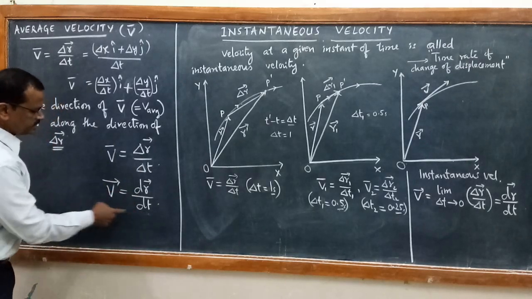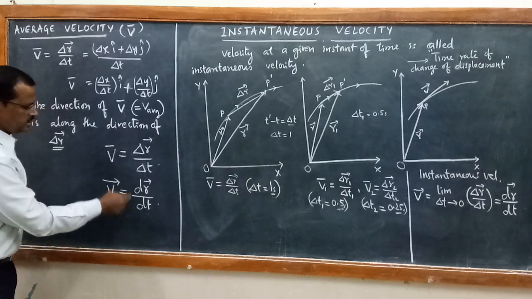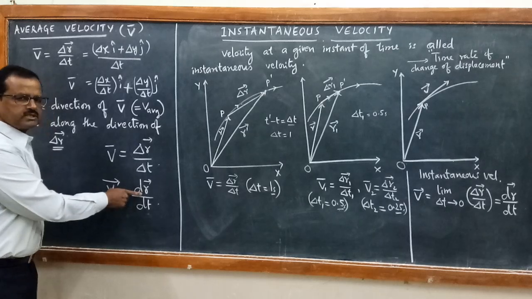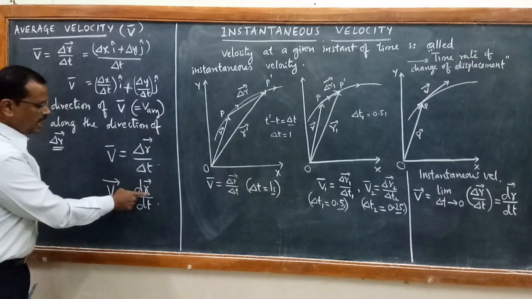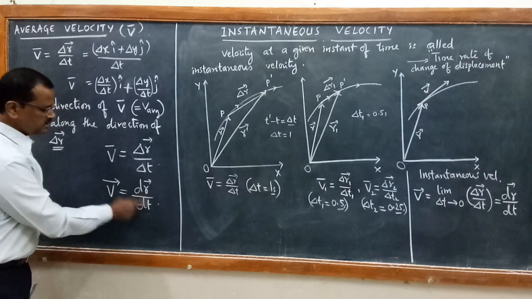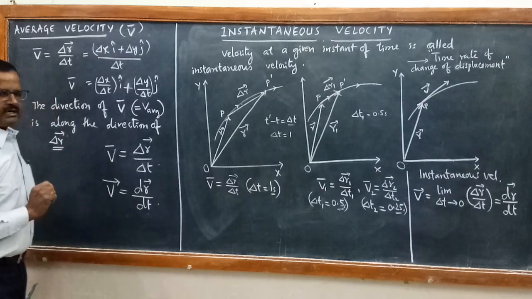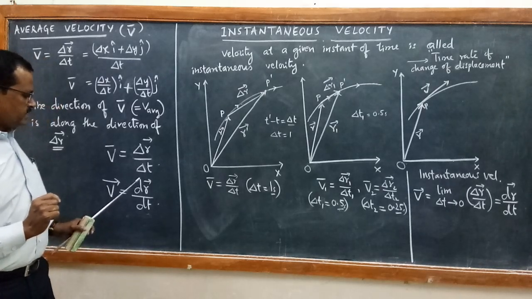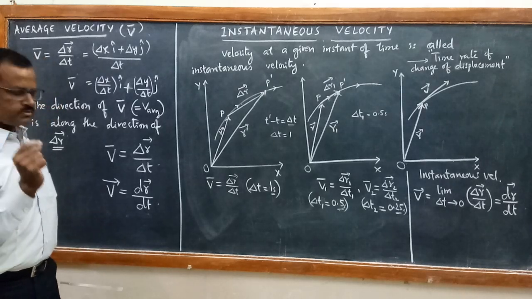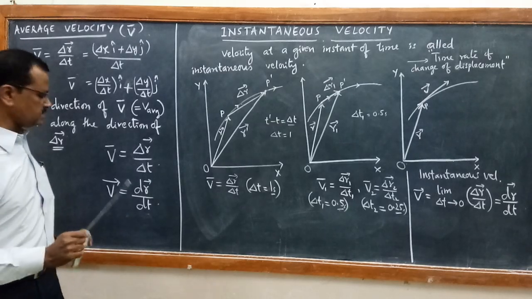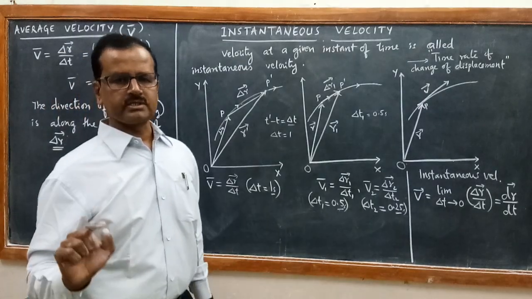In calculus, we write a very small change in position vector, a very small change in displacement, as dr, and the corresponding very small change in time as dt. This is how we define instantaneous velocity as the ratio of infinitesimal change in displacement to the corresponding infinitesimal change in time.